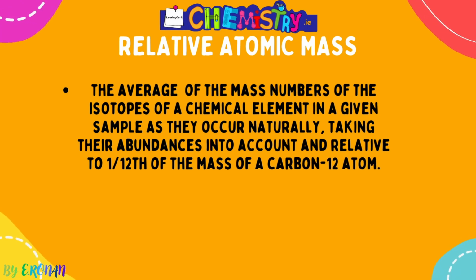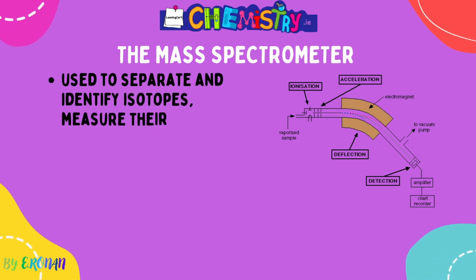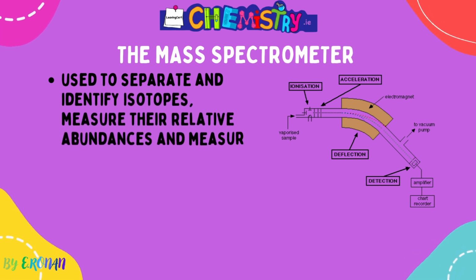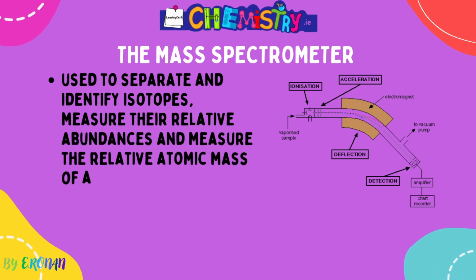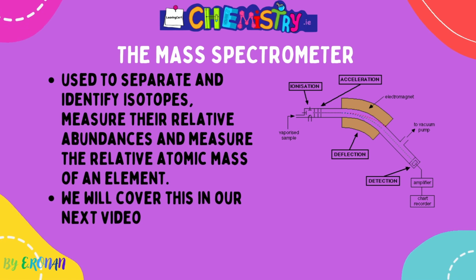So the mass spectrometer is used to measure the different isotopes, the different masses of those isotopes, and to measure relative atomic mass and relative molecular mass. It's used to separate and identify different isotopes and measure their abundances, and we need to be able to talk about the 5 processes of how the mass spectrometer works in order. So I will cover that in another video, as well as the electronic configurations that are left as part of our periodic table question 5.